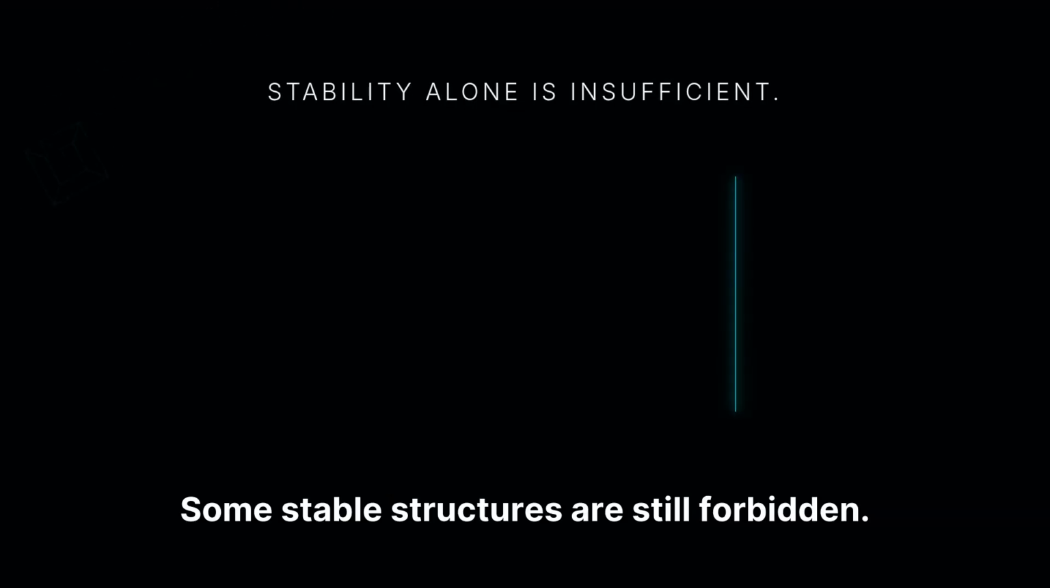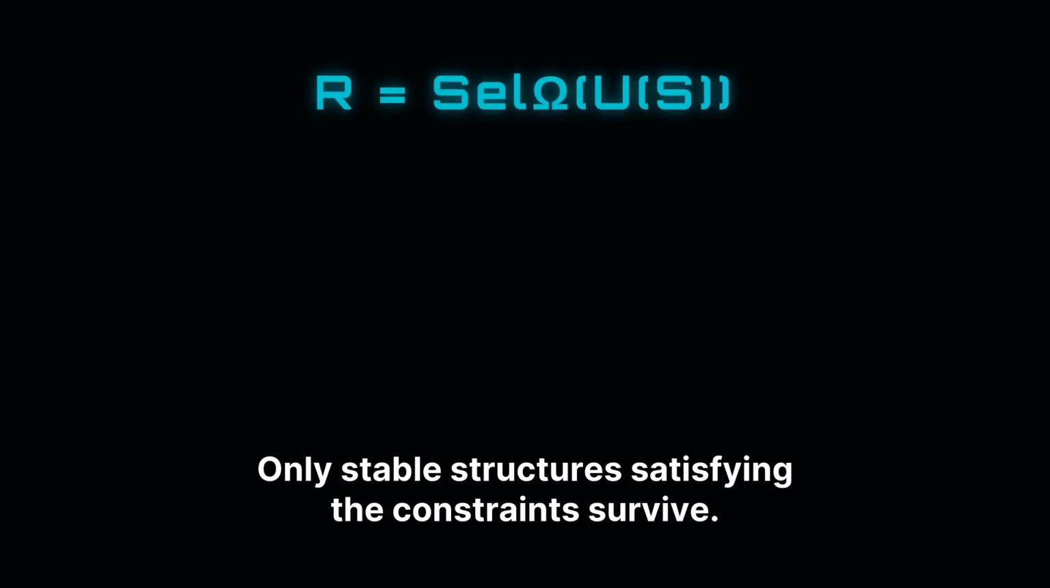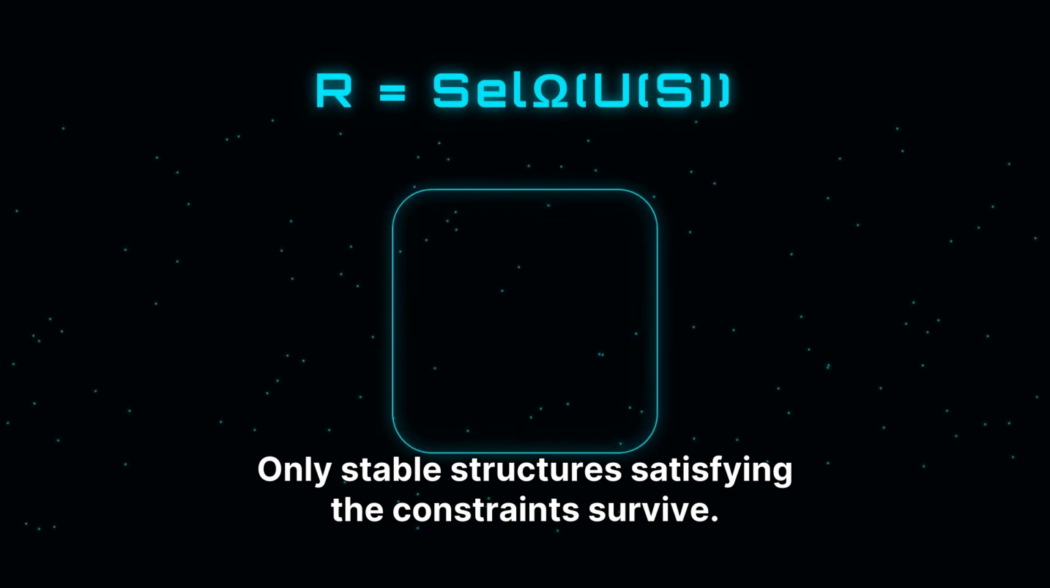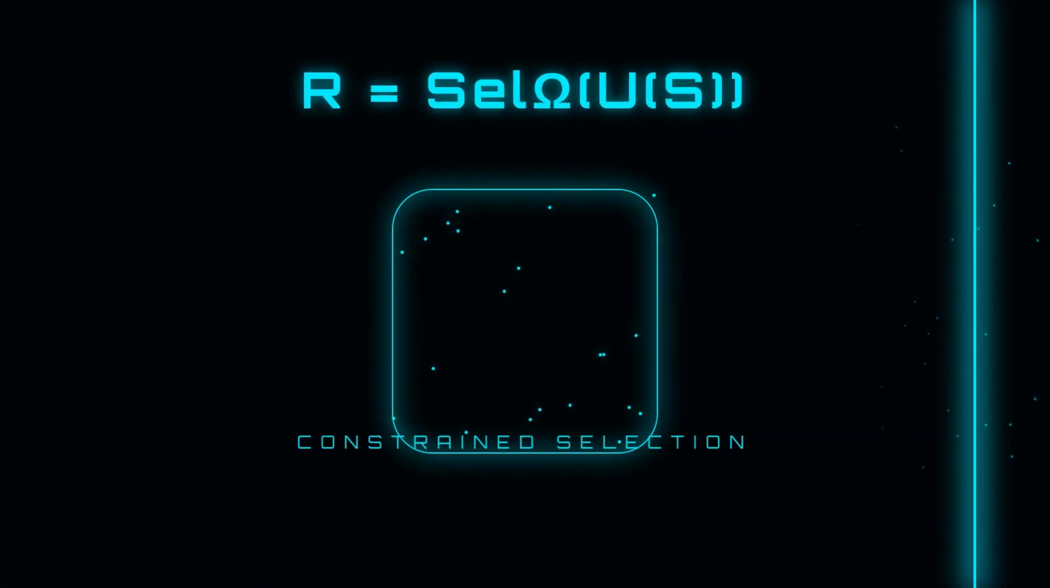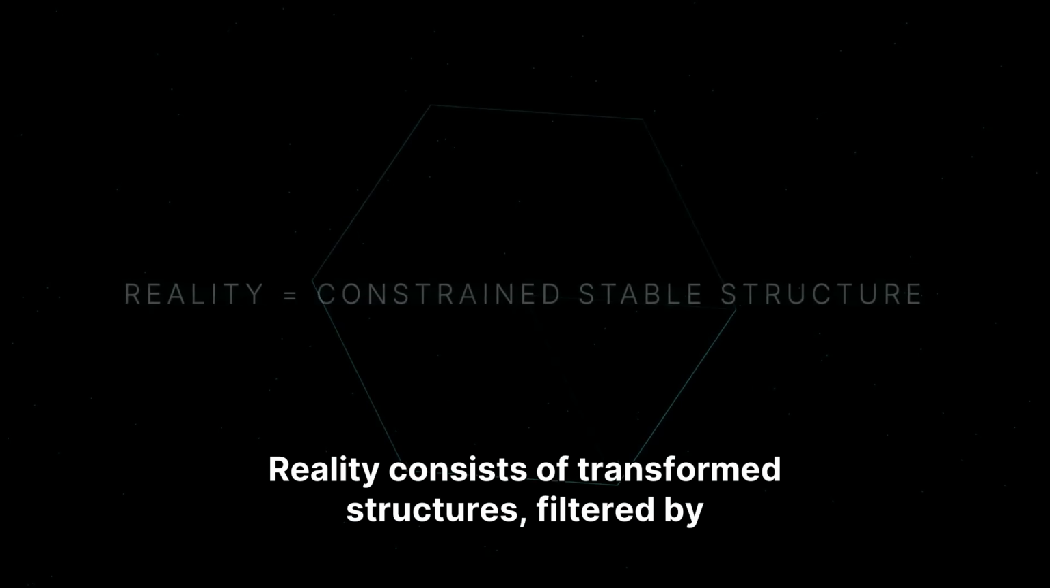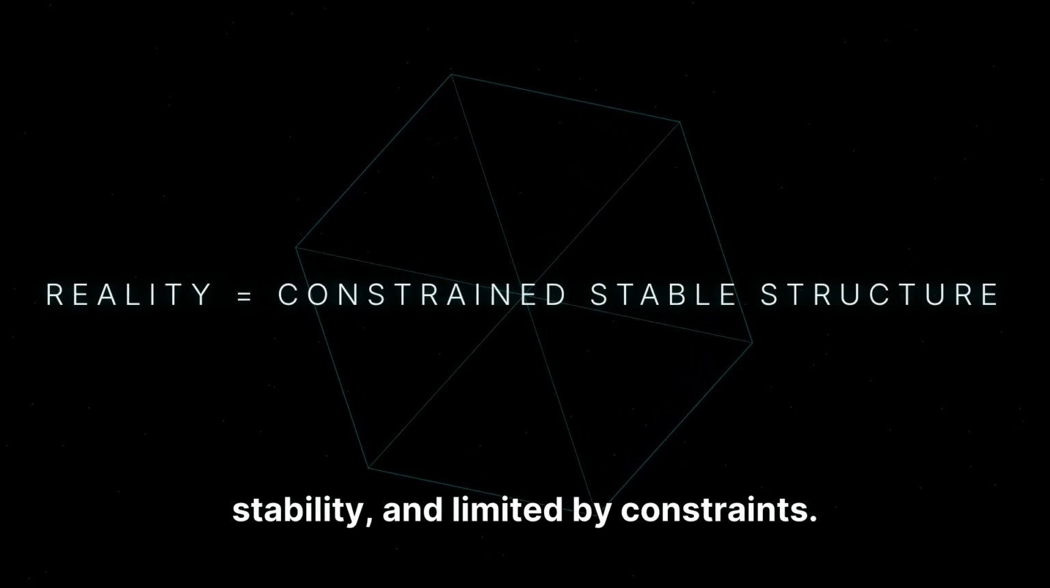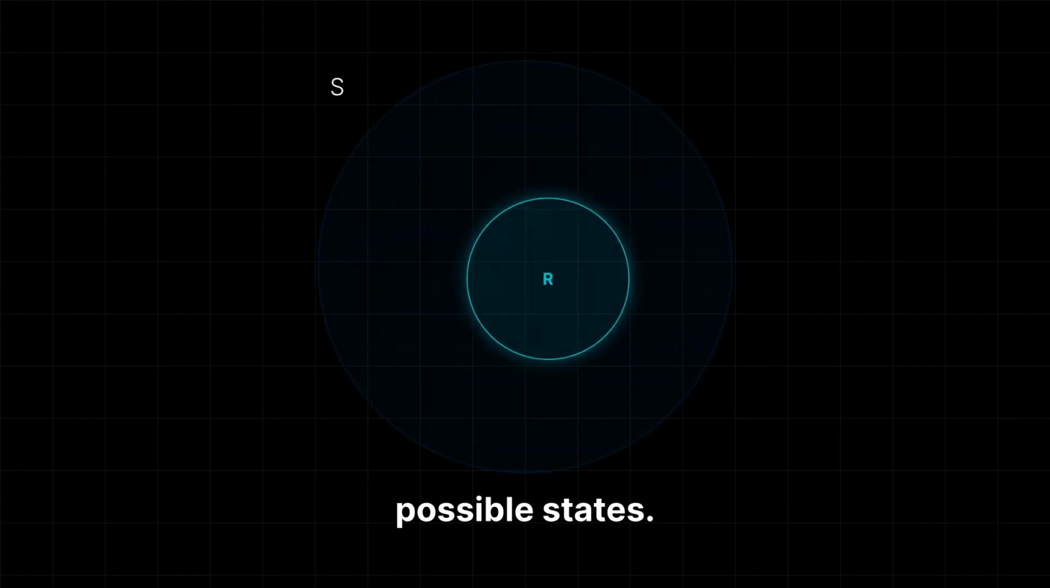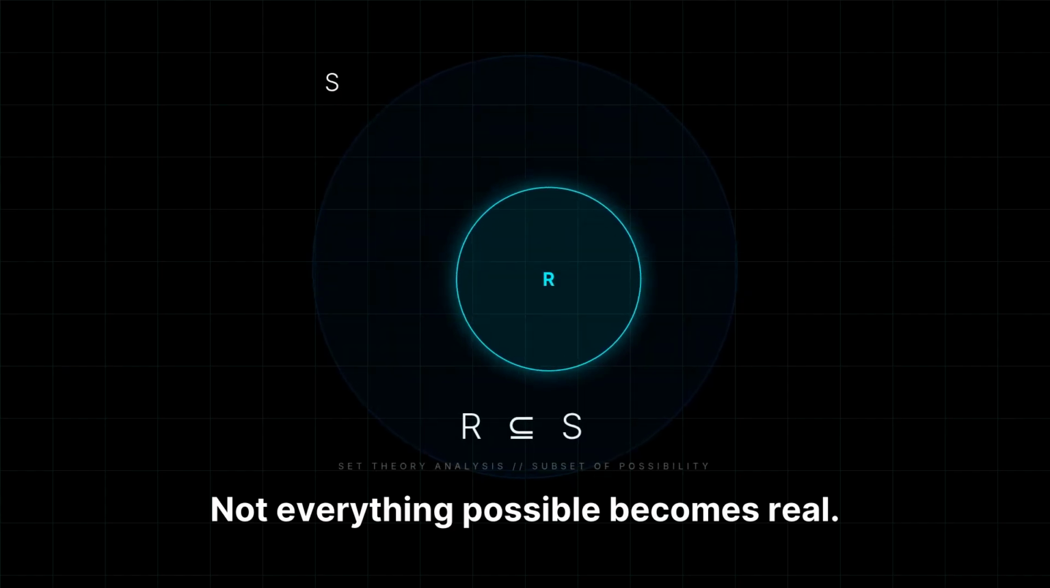But even stability alone is not enough. Some stable structures are still forbidden. Only stable structures satisfying the constraints survive. This is constrained selection. Reality consists of transformed structures, filtered by stability and limited by constraints. Reality is only a subset of all possible states. Not everything possible becomes real.